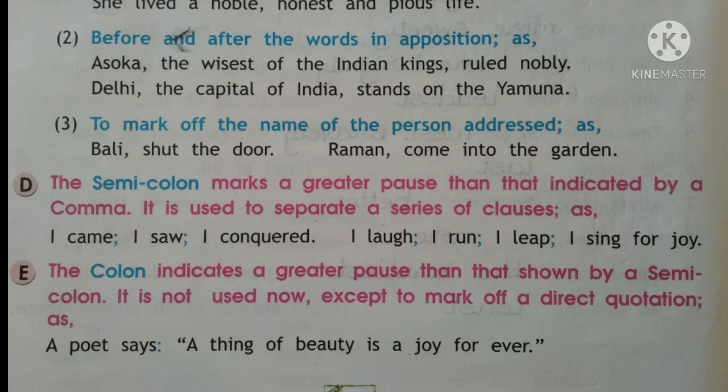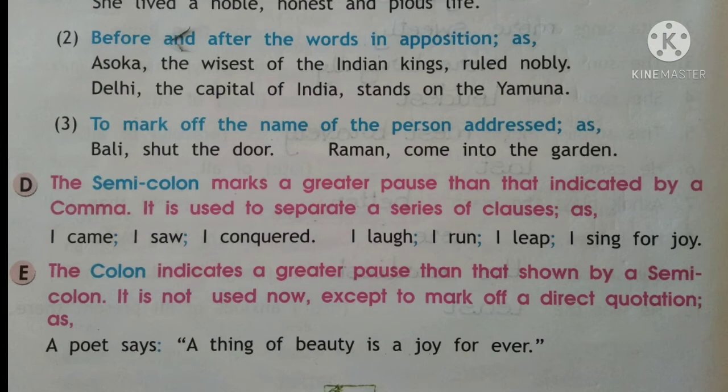So here the pause because of the semicolon will be a little longer than the comma. Next example: I laugh; I run; I leap; I sing for joy. So the semicolon is nothing different than the comma. It's just a little bigger pause than the comma.